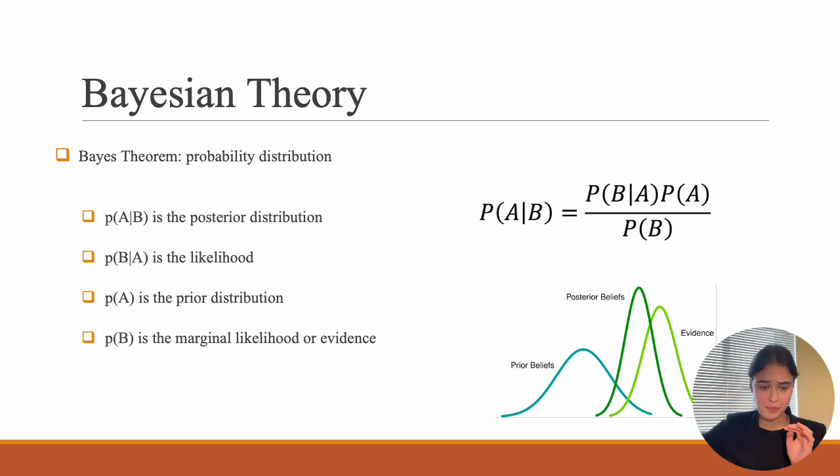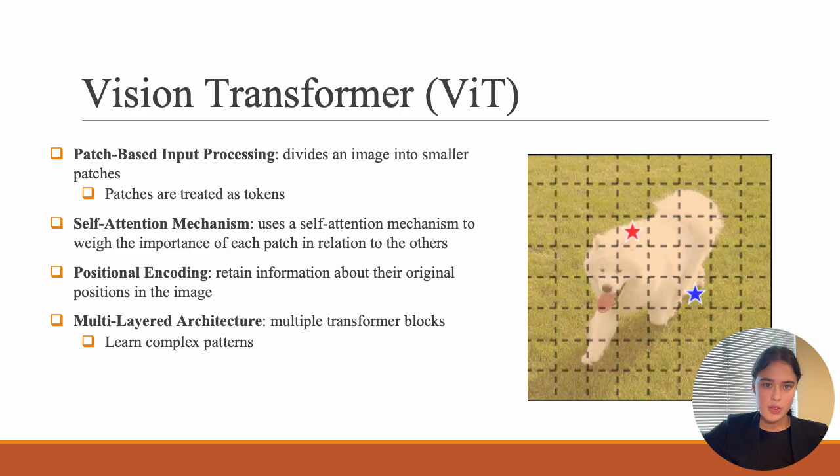Now, a quick side note, the normalization constant, or P of B, is just too large to quantify. It's too computationally heavy, so there's a couple of approximation techniques, and the one that we're using is variational inference, which is just kind of saying it's a Gaussian, we don't have to worry too much more about it. So we're just smacking a normal distribution on it and calling it a day. The other one's Markov Chain Monte Carlo, and that basically samples from the distribution, but we're using variational inference. So Bayesian theory plus the vision transformer.